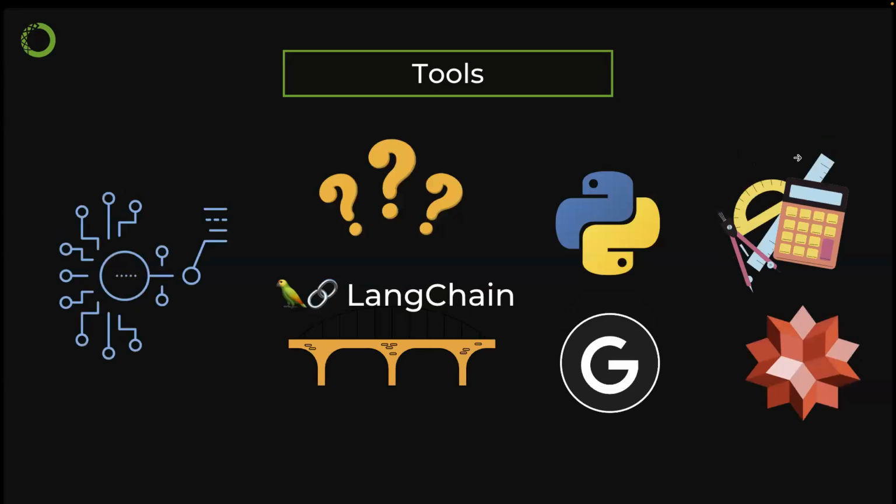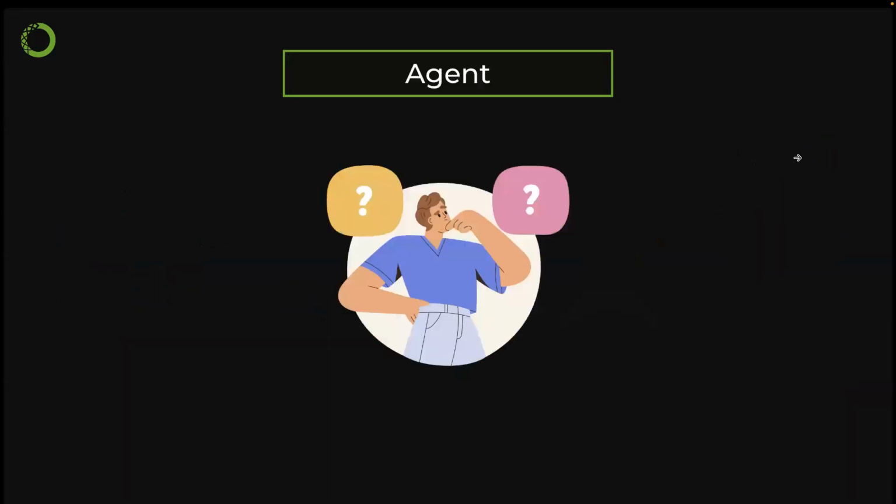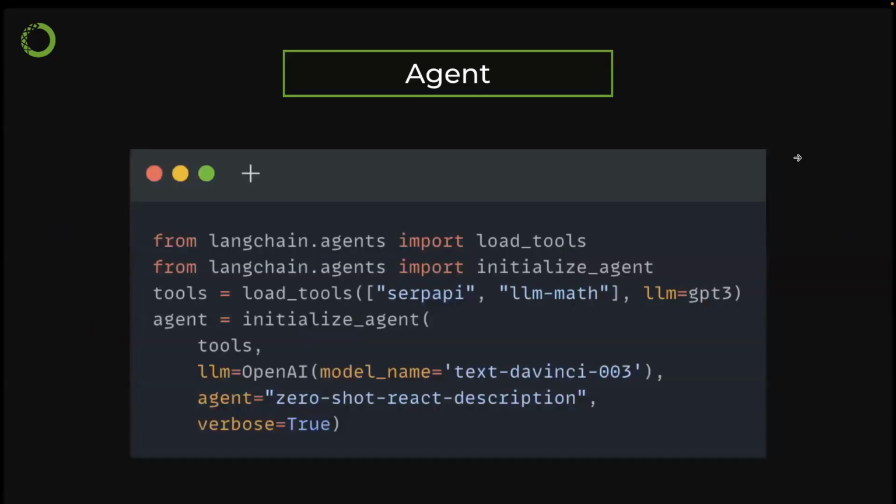So the question is, how does it work? LangChain uses an agent to be able to interact with different tools. Here's another example where we're trying to use two different tools: the Google Search API and a calculator. To initialize the agent, we tell it we want to use those two tools, and I give it a large language model to understand and interact with them.